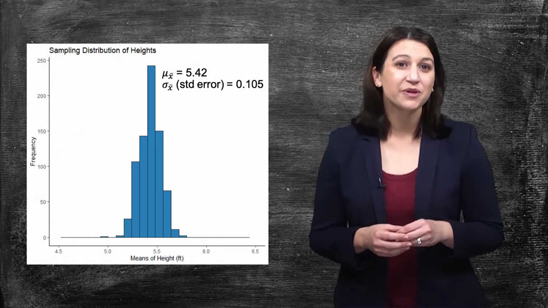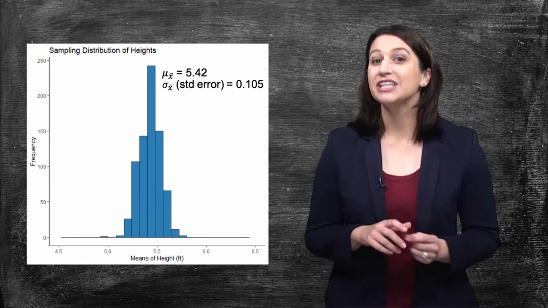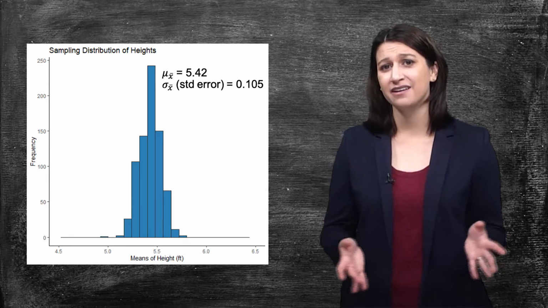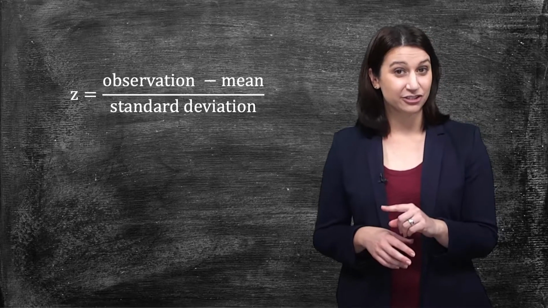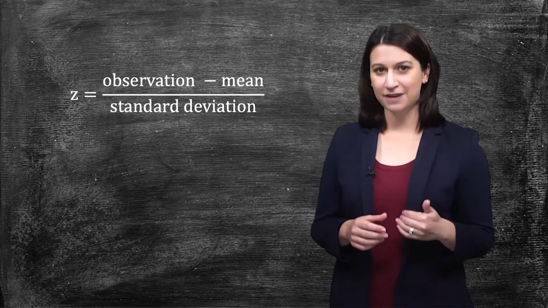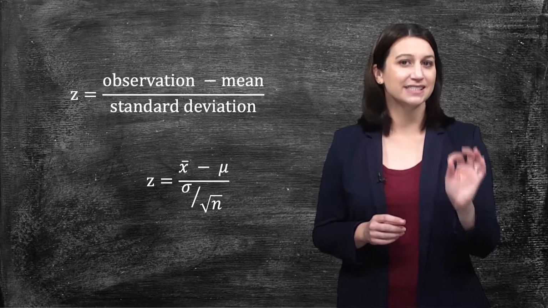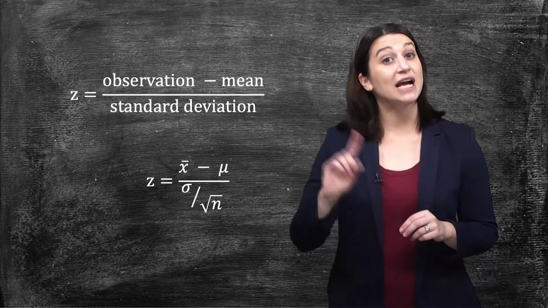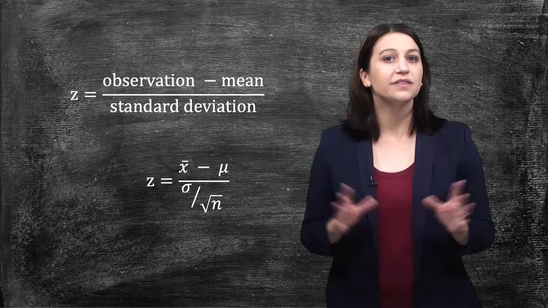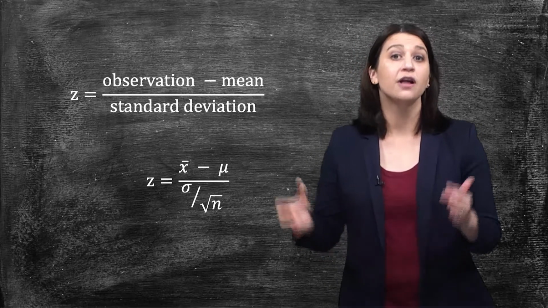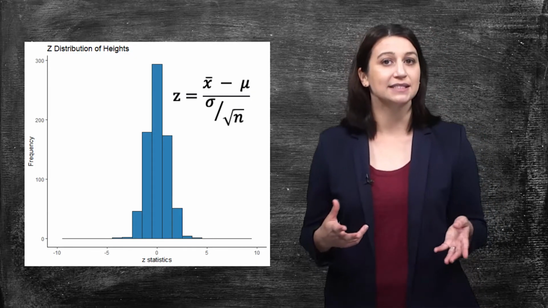Now, just like when we worked with z-scores previously, you know that we like to standardize our data so that we can use standard tables and charts to calculate areas for any set value. To standardize, remember, we take our observation, subtract the mean, and divide by the standard deviation. For a sampling distribution, that looks like taking a sample mean from a single sample, subtracting the mean of the population, and dividing by the standard error, or the standard deviation of the population over the square root of the sample size. When we do this, we have what we call a z-test.